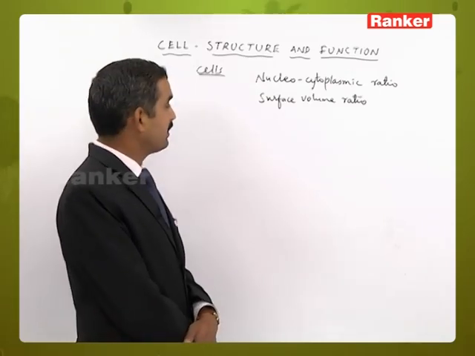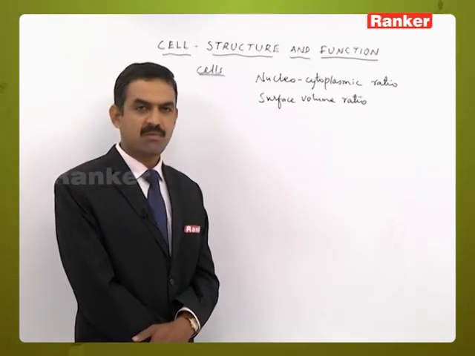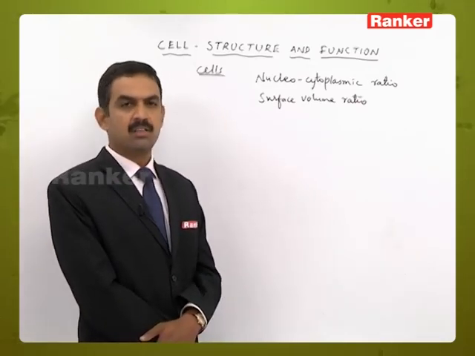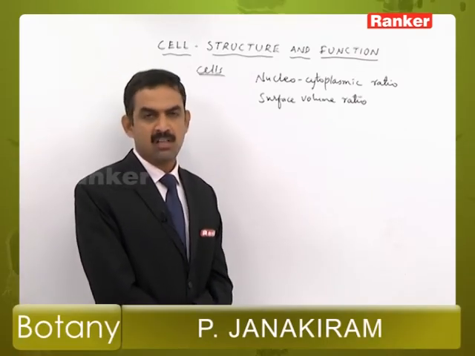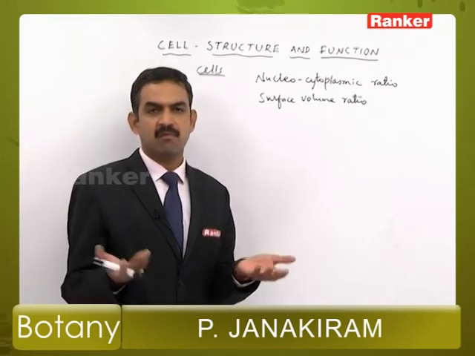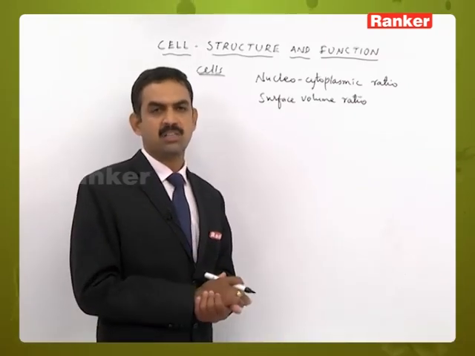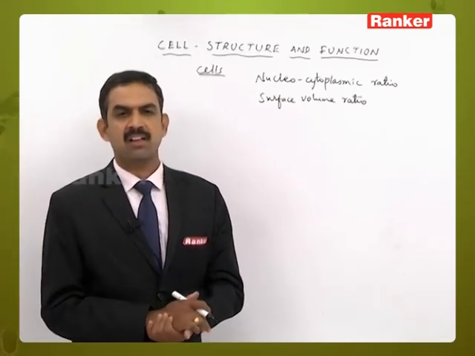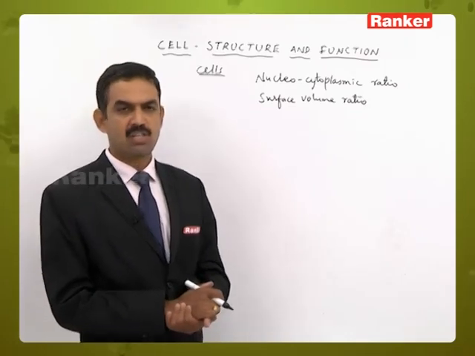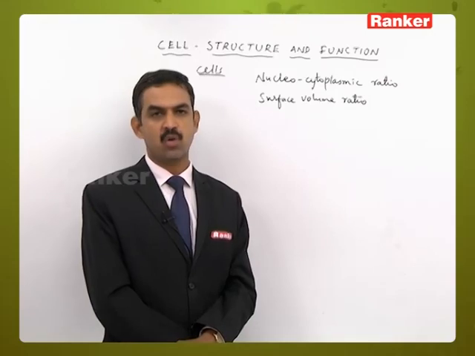These are also concerned with other activities of the cell, like metabolism or availability of oxygen, and how the waste materials present inside the cell exit, the pathway or method by which they get rid of the waste materials. Likewise, all these are concerned with the nucleocytoplasmic ratio and the surface volume ratio of a cell.